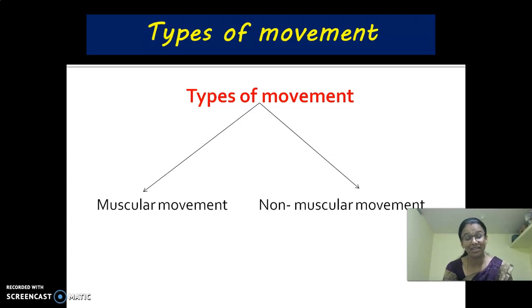So the movement exhibited by the euglena is called as, what is it? They use the flagella, right? So that is called as flagellar movement. And then the movement by the amoeba is called amoeboid movement. That amoeboid movement takes place with the help of pseudopodia, and flagellar movement in euglena takes place with the help of flagellum. Ciliary movement in paramecium, and then hydra moves with the help of its tentacles. So these are all some of the non-muscular movements which we had discussed.